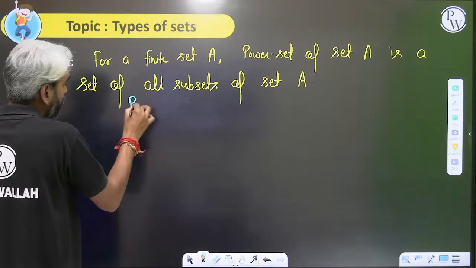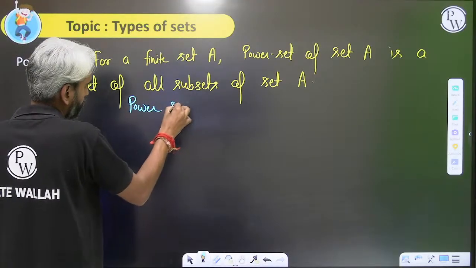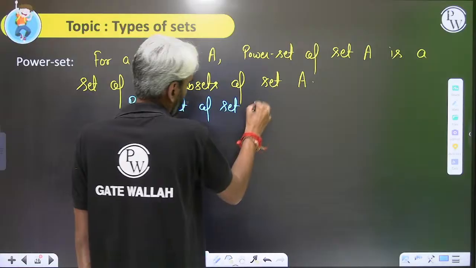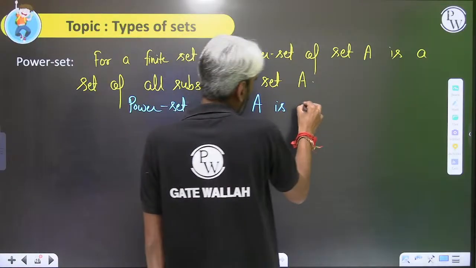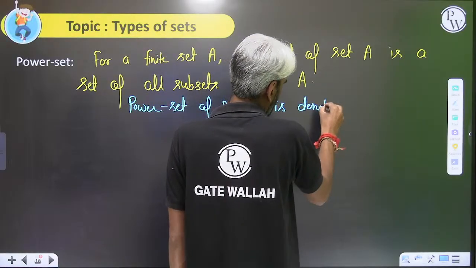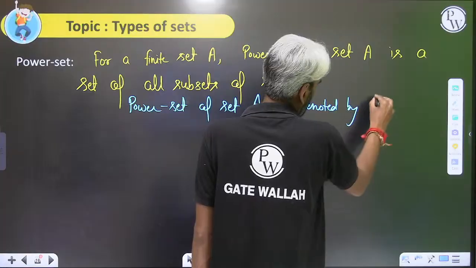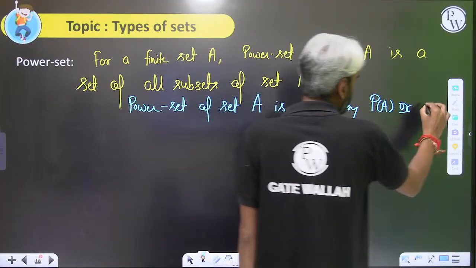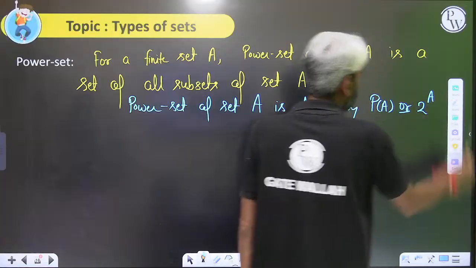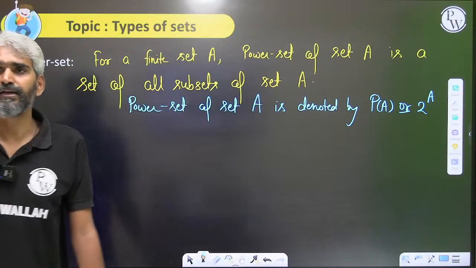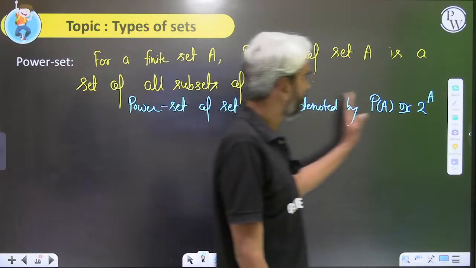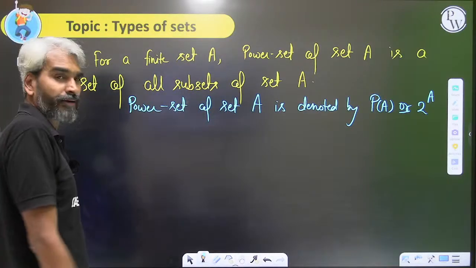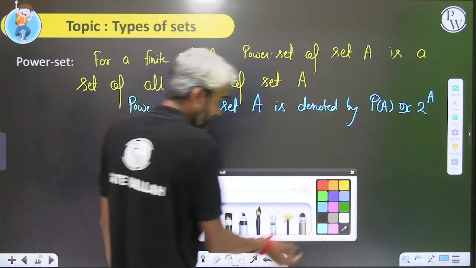The power set of set A is denoted by P(A), or some textbooks also denote it using 2 raised to the power A. Okay, anyway, not a problem.